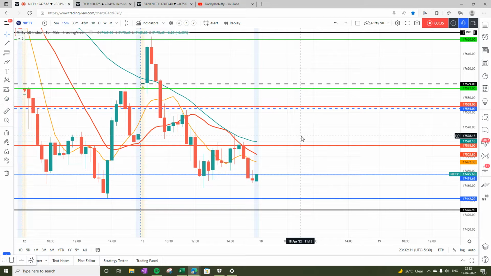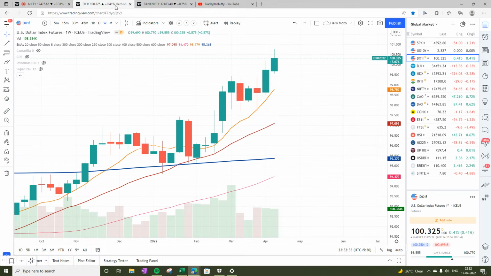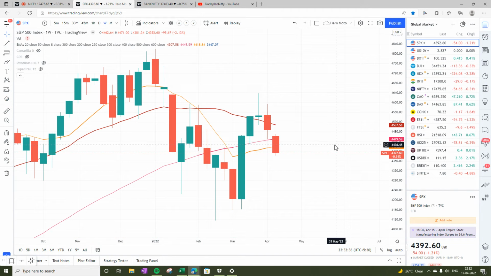But before we get into Lalaji, let's have a quick look at how the global markets are looking. S&P 500 on weekly chart has closed below 8, below 50 and below 20 bar moving average. So definitely this is not looking good. And here we see two candles of confirmation after this particular reversal candle. So S&P 500 is definitely not looking good on weekly chart.